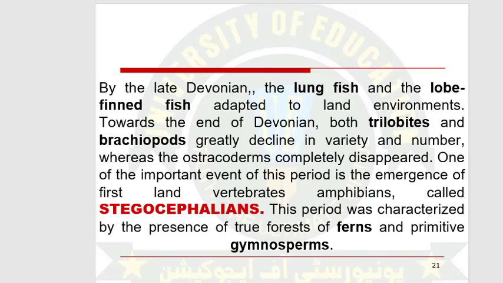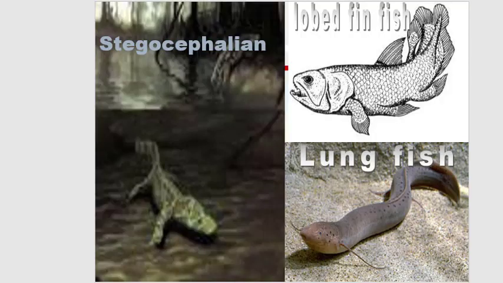In this time period, a large number of ferns and gymnosperms were also noticed on our earth. Here you can see different diagrams of stegocephalians, lobe-finned fish, and lungfish.